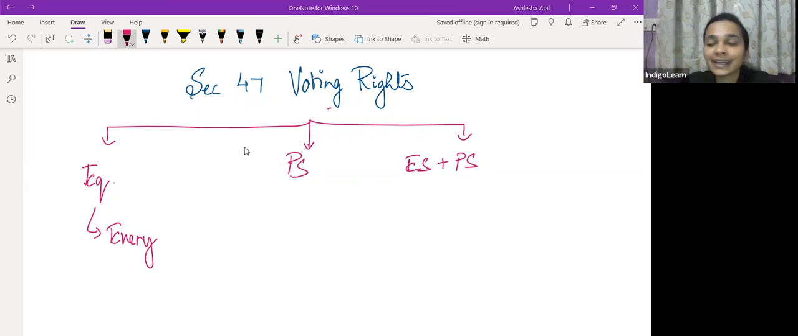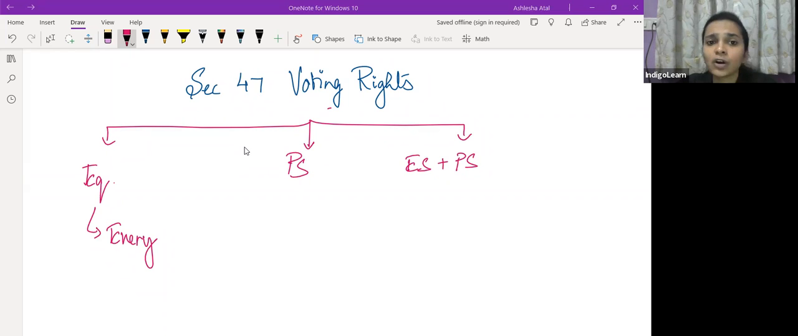मतलब they are the ones who have the right to participate in the decision making in the company and they have a right to vote on every resolution. जो भी decision हो रहा है company में, equity shareholders के पास तो right रहेगा ही उस decision making process का part बनने का. So equity shareholders, they have a right to vote on every resolution which is being passed in the company, which is being taken by the company.